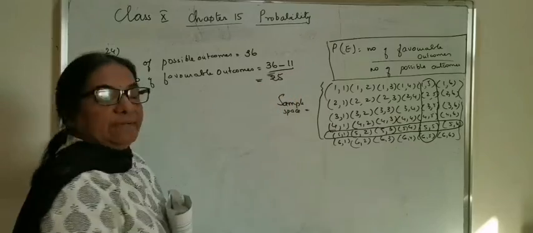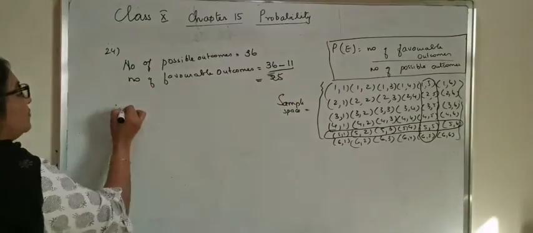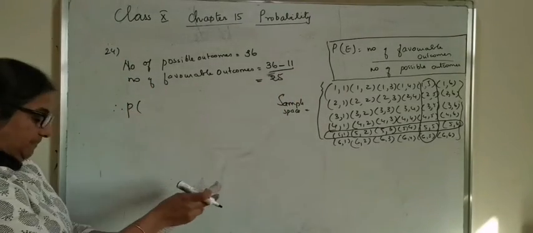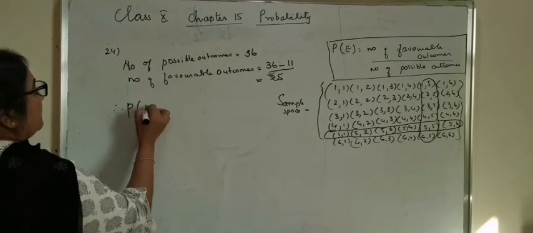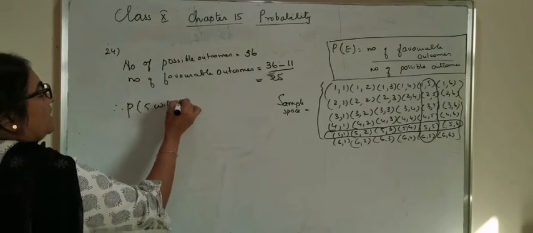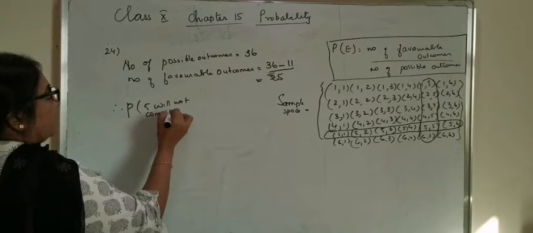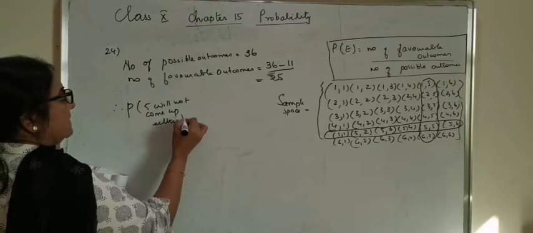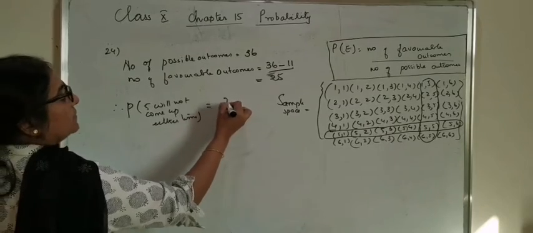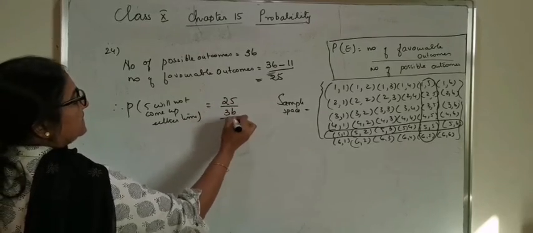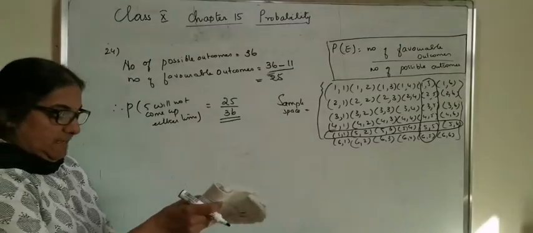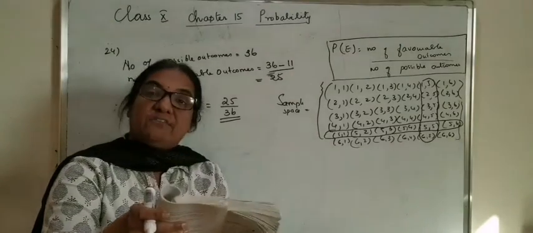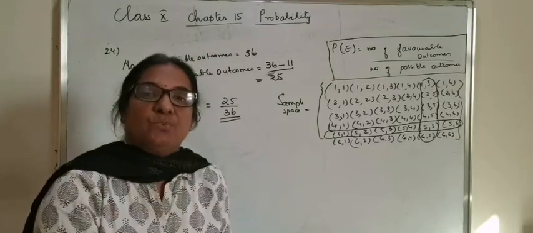Therefore, the probability of the event that 5 will not come up either time is equal to 25 by 36. And the next question is, 5 will come up at least once.